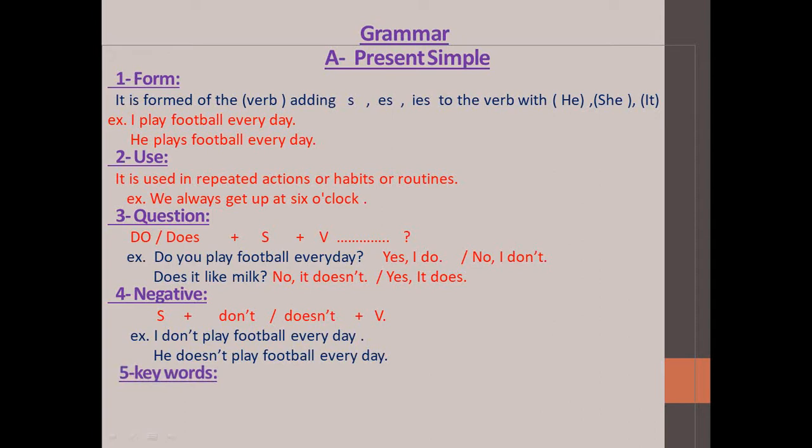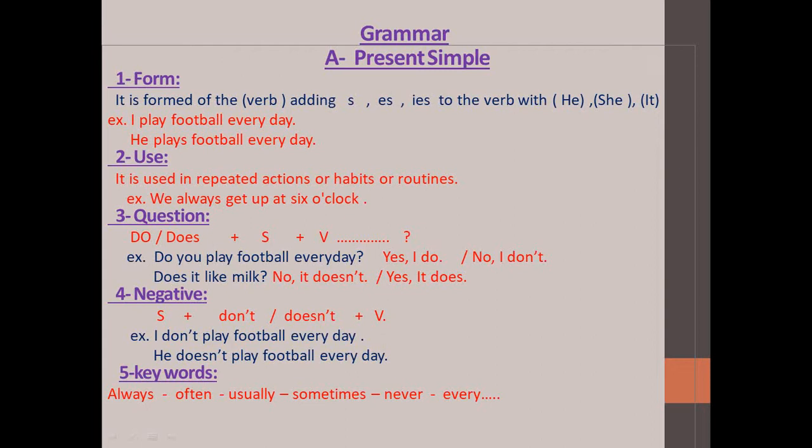Number 5, the fifth point on the present simple, which is the most important point, is the key words, the indicators. All the words you can see in the sentence that make you know that it is the present simple. Repeat after me. Always, often, usually, sometimes, never, every. So these are the adverbs of frequency.